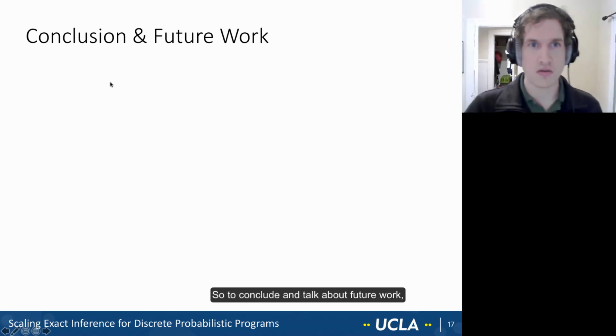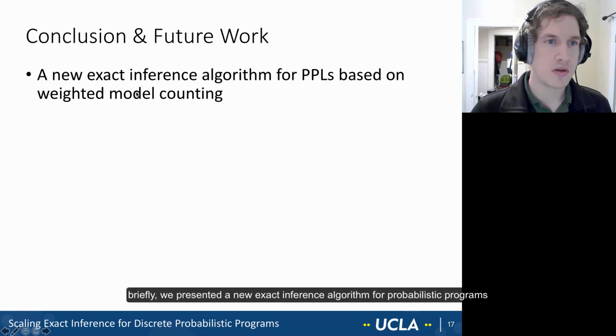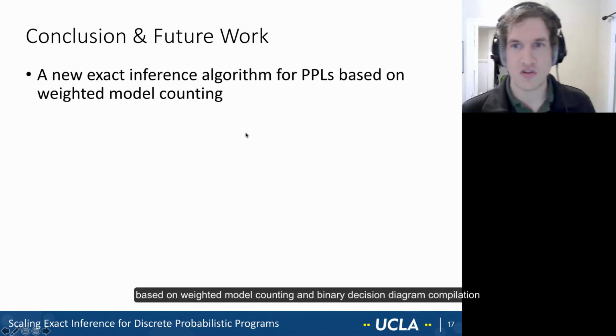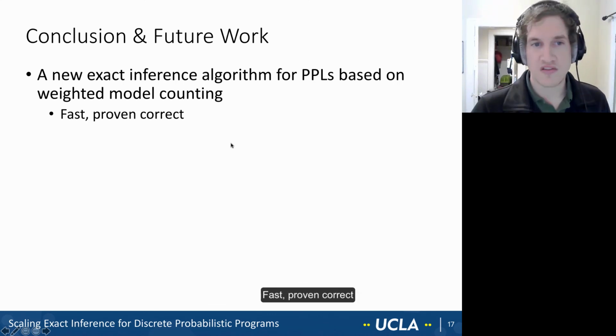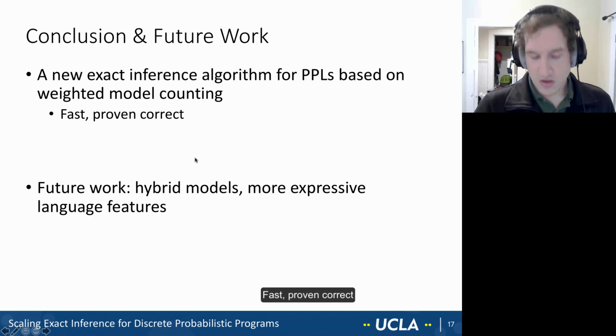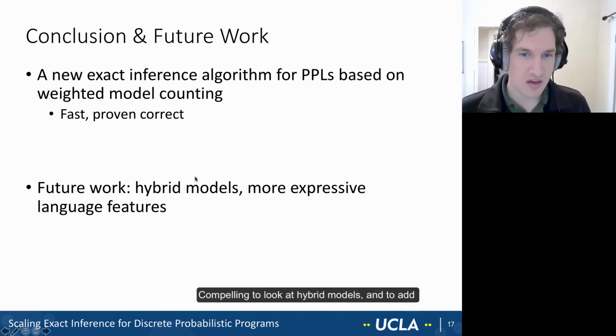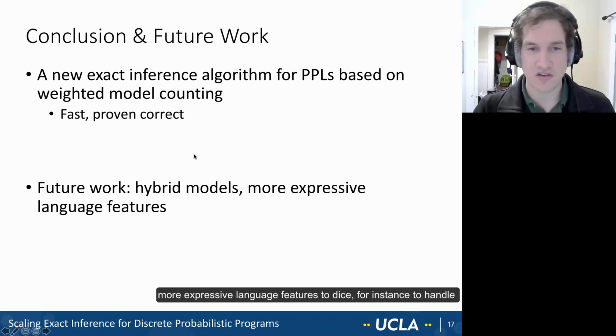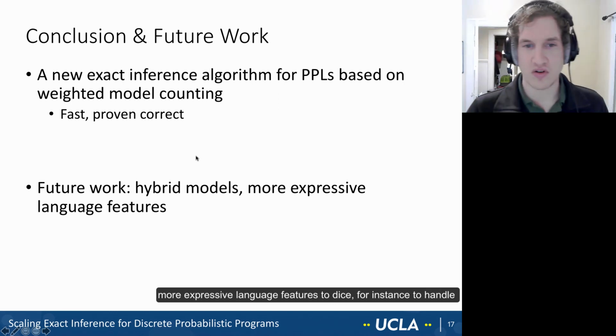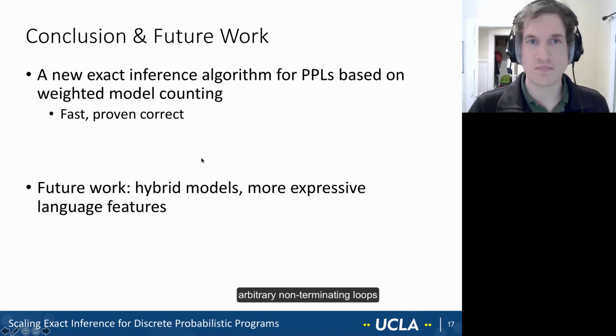So to conclude and to talk about some future work briefly, we presented a new exact inference algorithm for probabilistic programming languages based on weighted model counting binary decision diagram compilation. It's fast and proven correct. And in the future, we think it would be compelling to look at hybrid models and to add more expressive language features to dice, for instance, to handle arbitrary non-terminating loops.